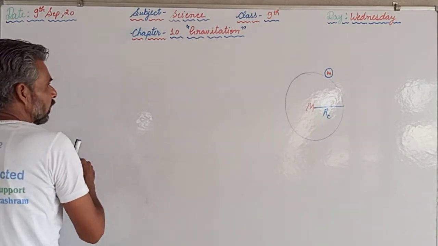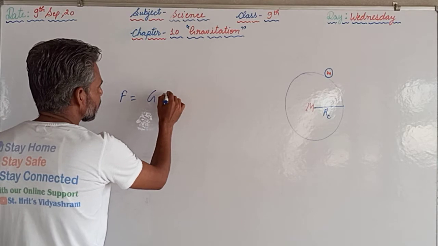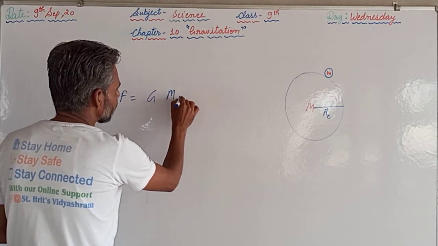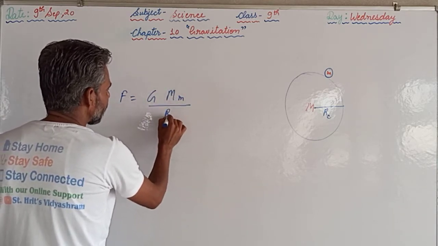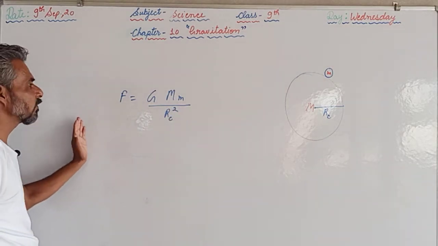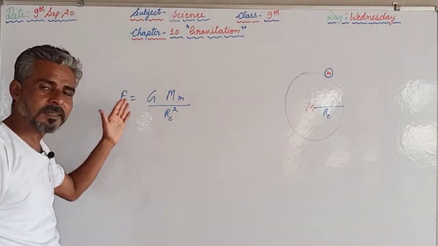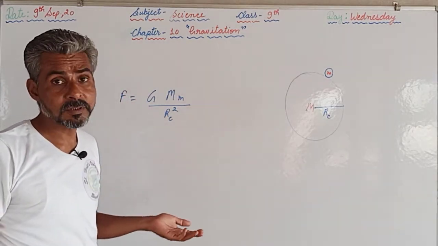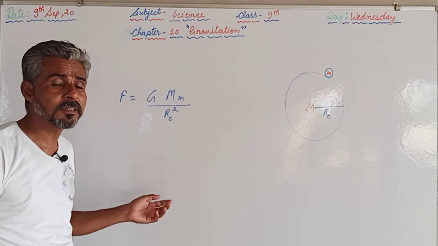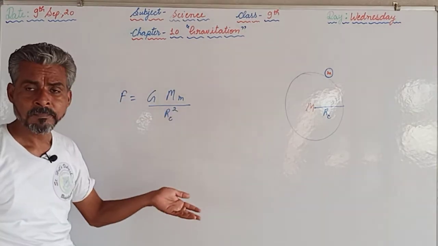So the force will be equal to G M m upon r(e) square, because the formula of the force is F equals G m1 m2 upon r square. Here G is the universal gravitational constant, and the value of G is 6.67 into 10 raised to power minus 11, and the SI unit is Newton meter square per kilogram square.